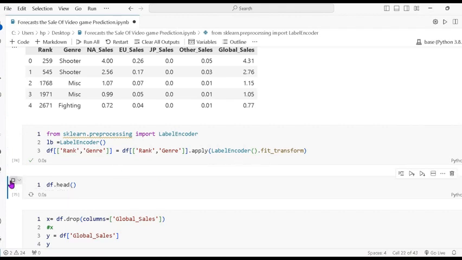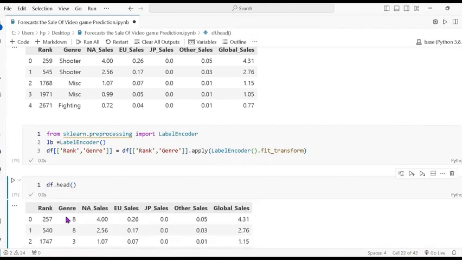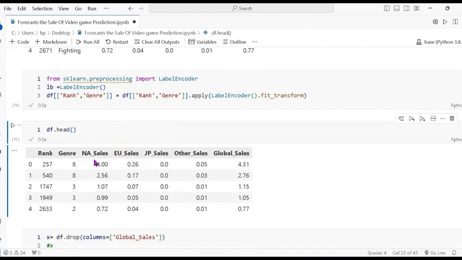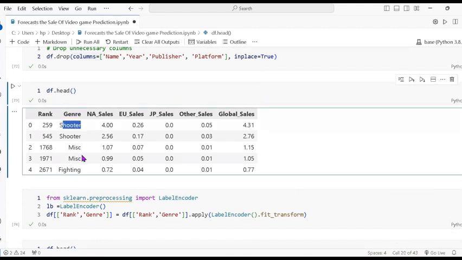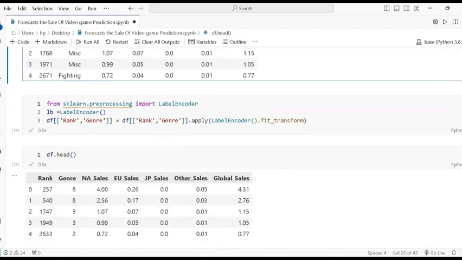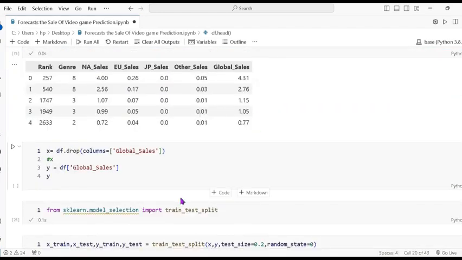So it's working. Now you can check it converted into numeric values, 8, 8, 3, 3. So there are two shooters, so shooter is replaced with 8 and miscellaneous with 3. Like this.